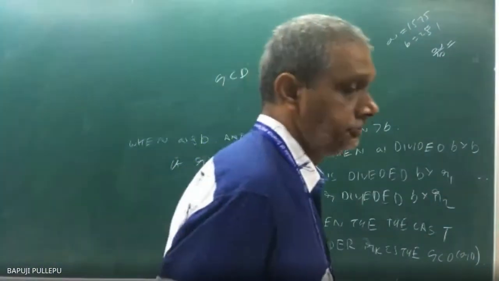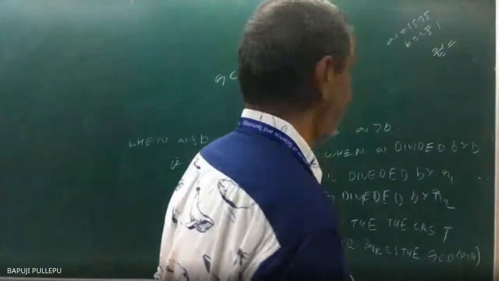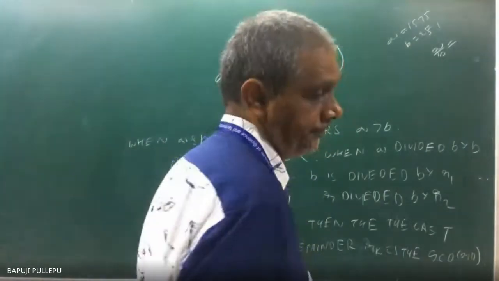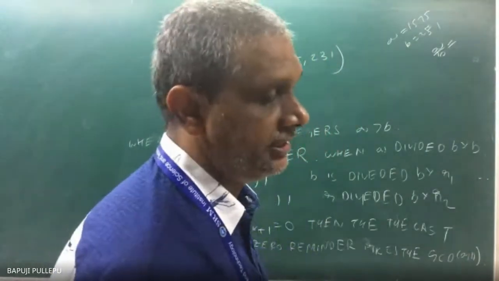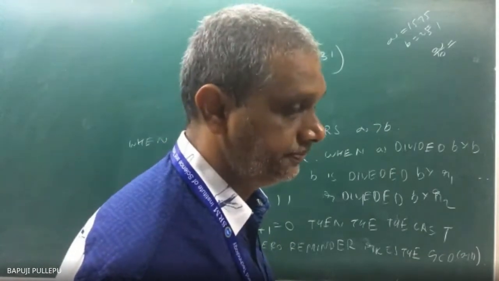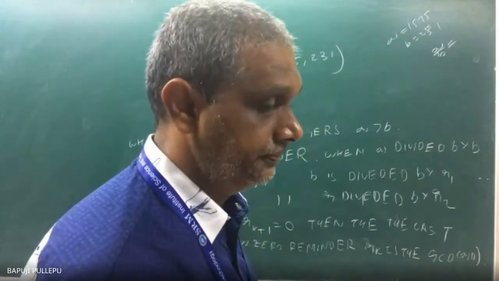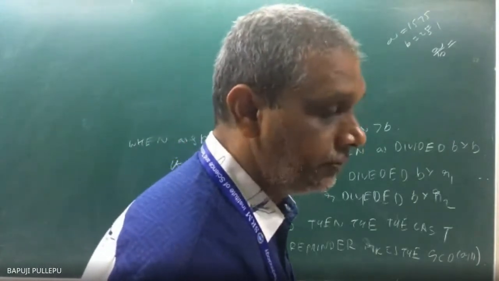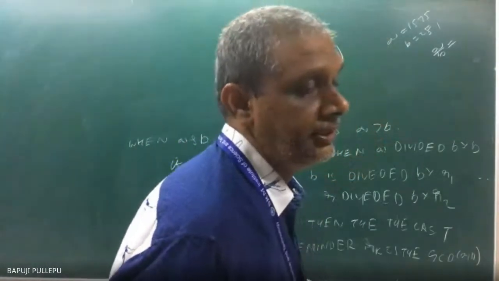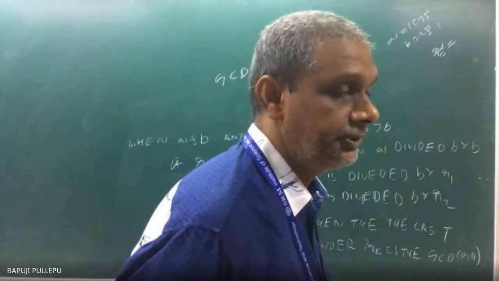Write the multiples of 231 for 1575, just try. Or divide also, and you will get quotient plus remainder. Yesterday the division theorem was given, you know. Both are the same, right? 1575 is equal to something into 231 plus something. That something is the remainder r1. Come on.